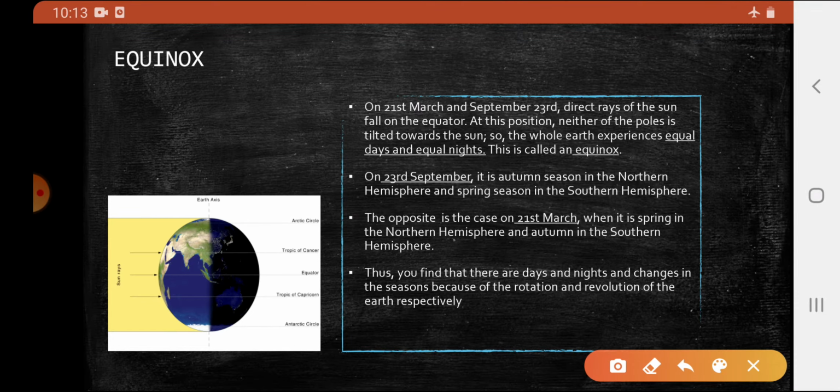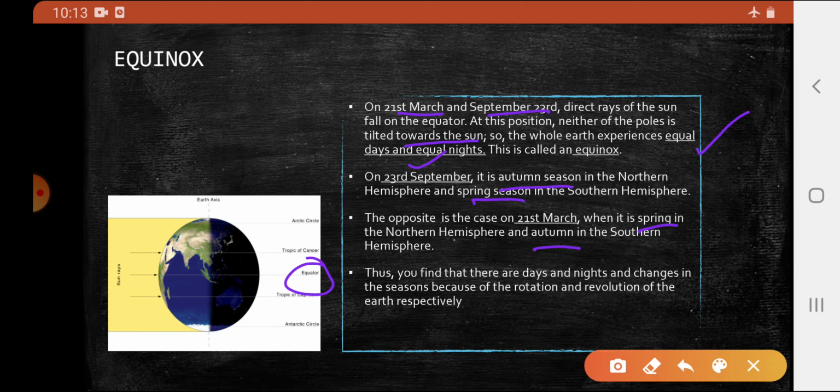Equinox. On 21st March and 23rd September, direct rays fall on the equator. So at this position, neither pole is tilted towards the Sun. Hence, the whole Earth experiences equal day and equal night. This position is known as the equinox. On 23rd September, it is autumn season in the northern hemisphere and spring season in the southern hemisphere. The opposite is the case on 21st March. It is spring in the northern hemisphere and autumn in the southern hemisphere.